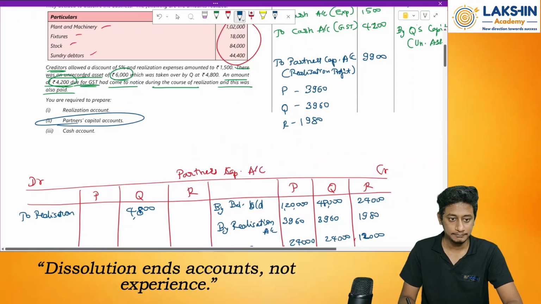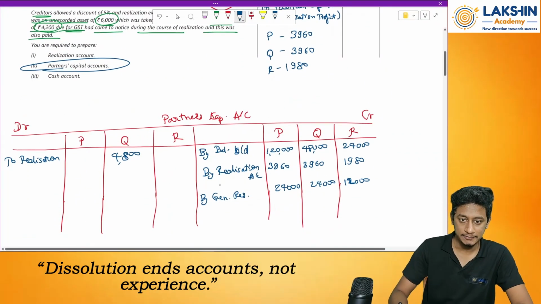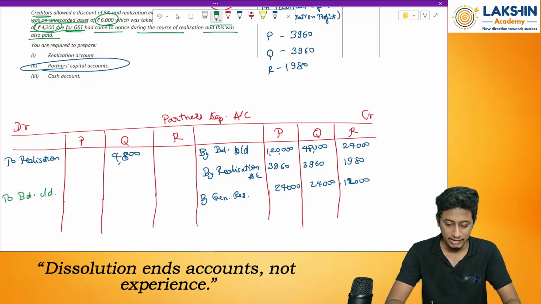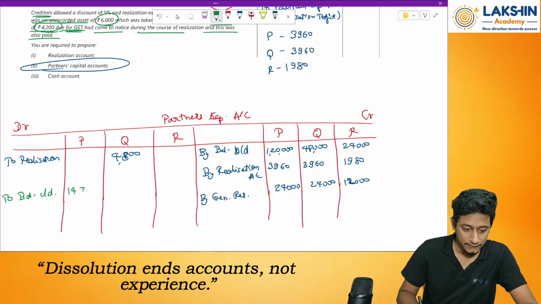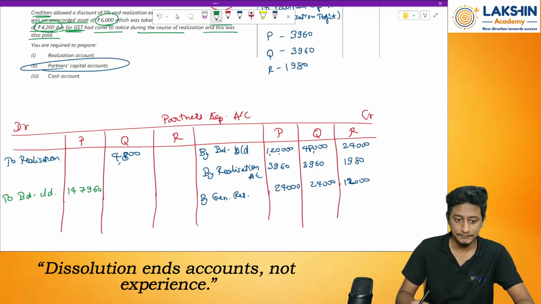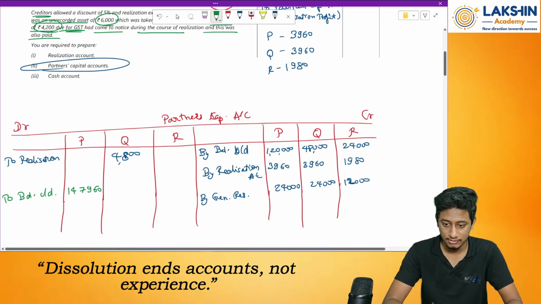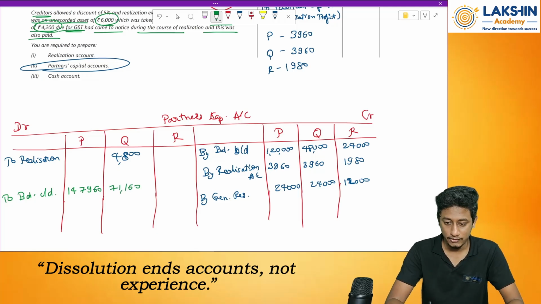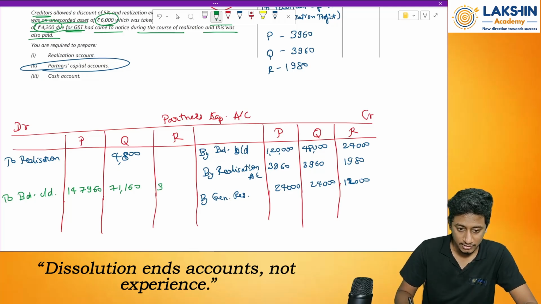Anything else to be passed? Nothing. Now balance of the account. How much will the balance be? To balance carried on. First of all, P, 1,20,000 plus 3960 plus 24,000 equals 1,47,960. Then 48,000 plus 3960 plus 24,000 minus 4,800 equals 71,160. Then 24,000 plus 1980 plus 12,000 equals 37,980.